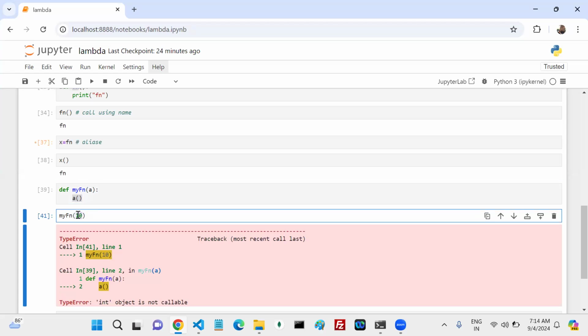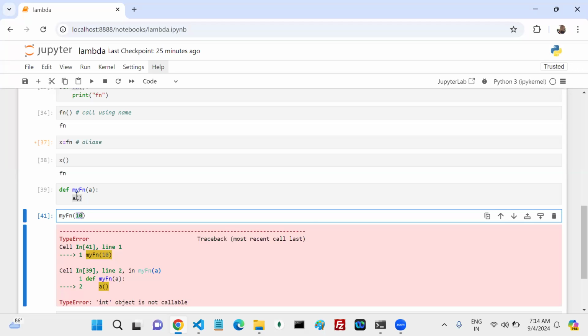Which value should you pass? Number, string, boolean, list, set, tuple? While calling myFn, which value should you pass? A function, right? You have to pass the function.